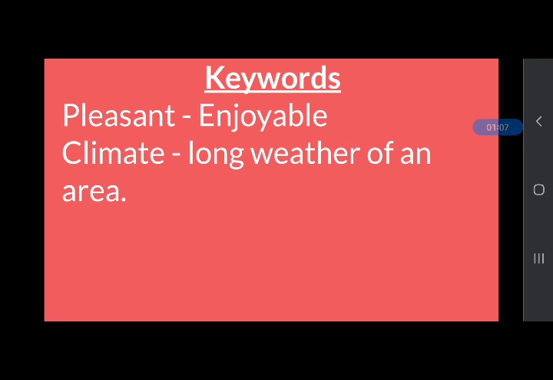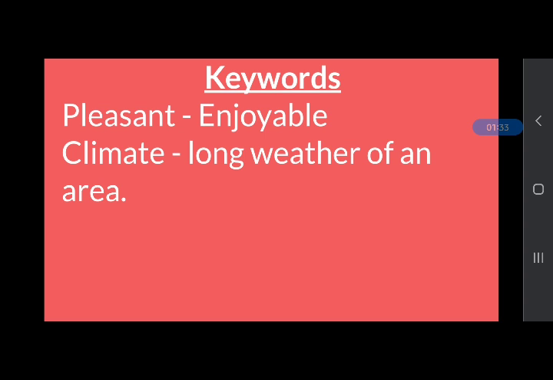So the climate of desert is hot, and mountain areas like Jammu and Kashmir remain cold. So the climate of Jammu and Kashmir is cold climate. So this is called climate, the long weather condition of an area.